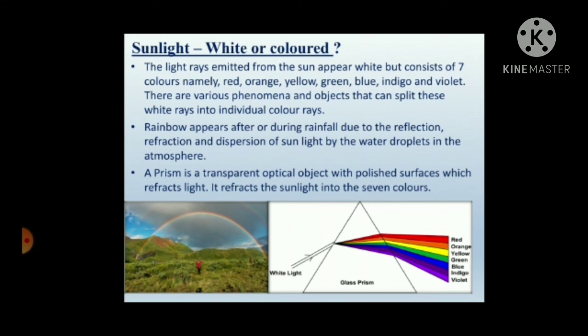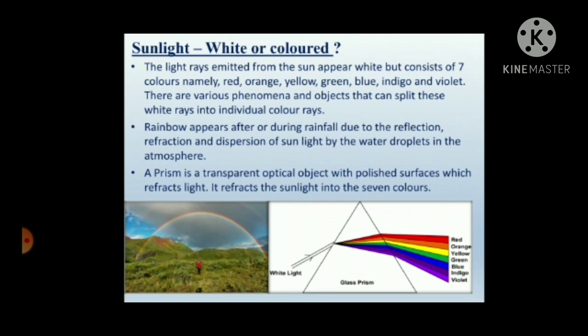Rainbow appears after or during rainfall due to the reflection, refraction, and dispersion of sunlight by the water droplets in the atmosphere. A prism is a transparent optical object with polished surfaces which refracts light. It refracts the sunlight into 7 colors.